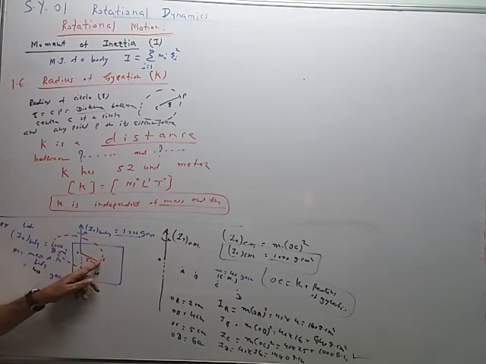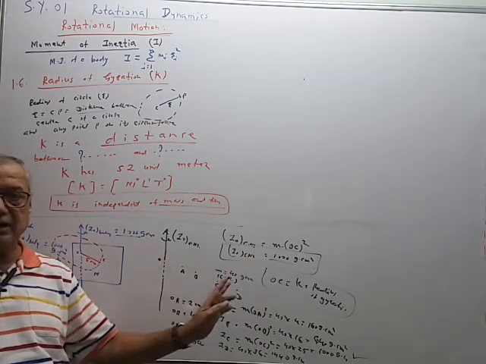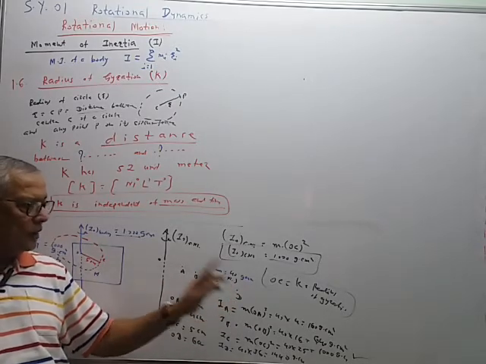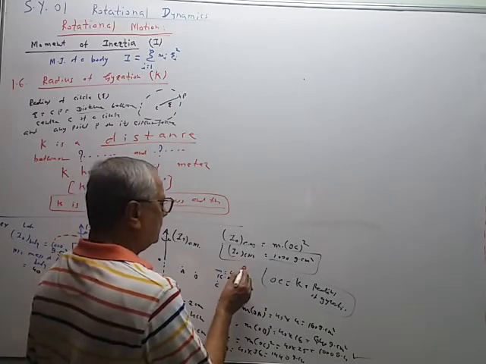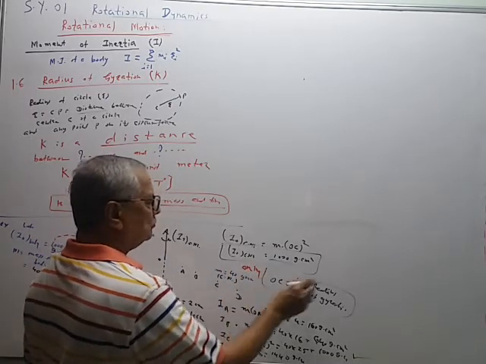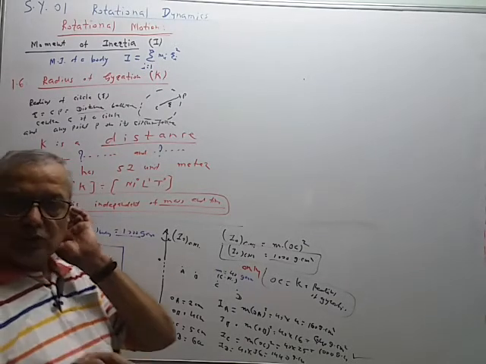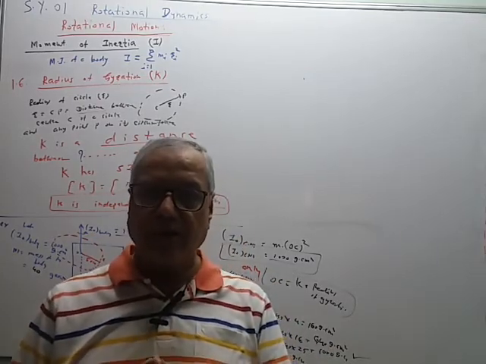If we take this center of mass point in the middle, then these two values do not become equal. OA is not a radius of gyration. OB is not a radius of gyration. OD is not a radius of gyration. Only OC is equal to K, the radius of gyration. Like this. So now we know the meaning of radius of gyration.